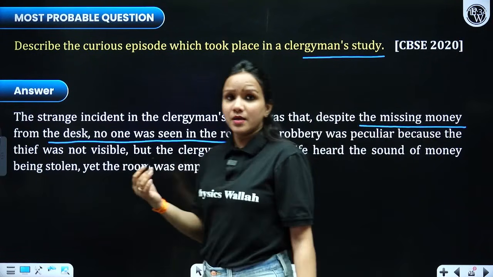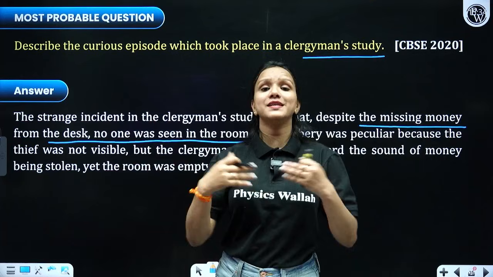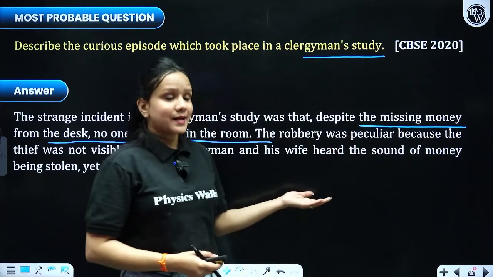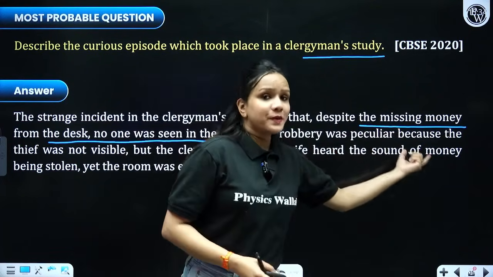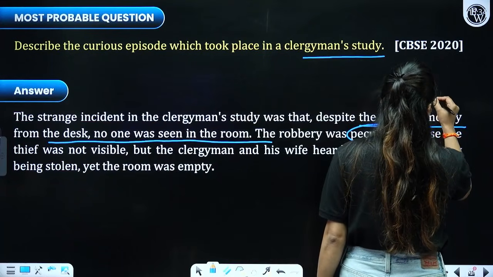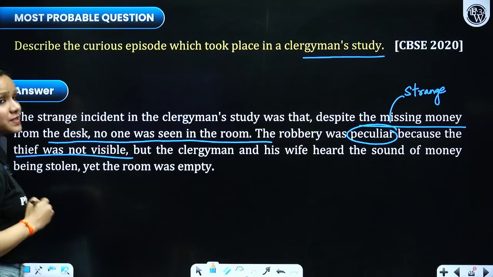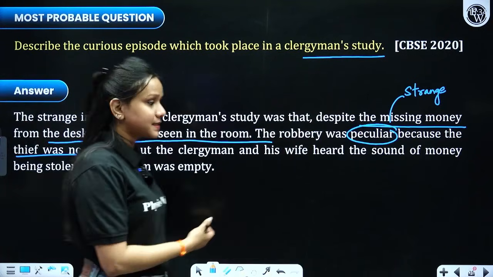because they could not see the room. They could hear voices coming from downstairs, but they could not figure out the person. They could not even catch the person because he was invisible, right? So, the robbery was so peculiar, it was so strange, because the person was not visible. The thief was invisible, the scientist, right?